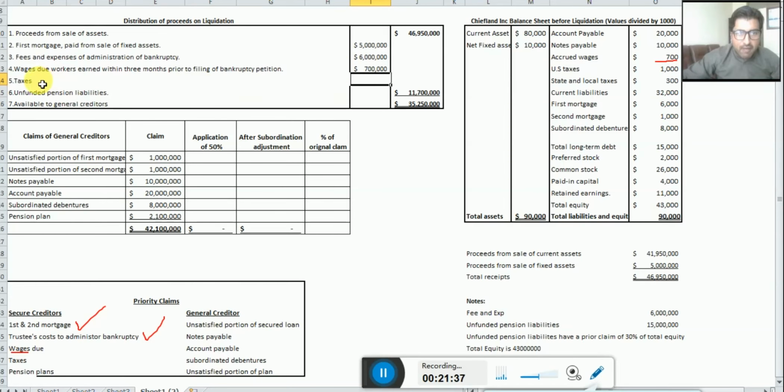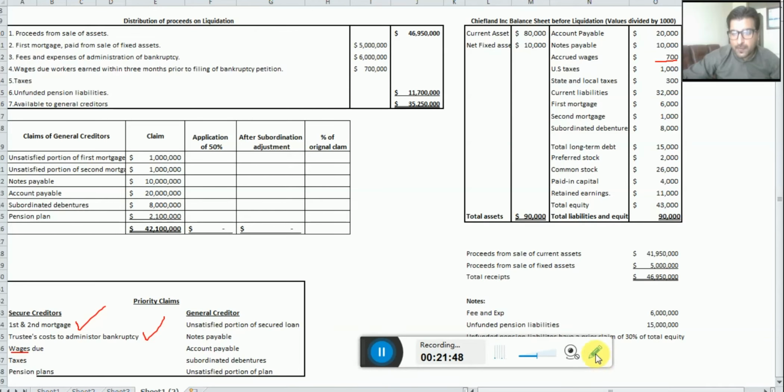Next we have taxes. How much are taxes we have? We are just following this table. So dear students, the taxes we have: US taxes, which is 1,000, and state taxes, which is 300. So federal taxes and local taxes, if you add them, total 1,300, so 1,300,000. This is the total amount of taxes.